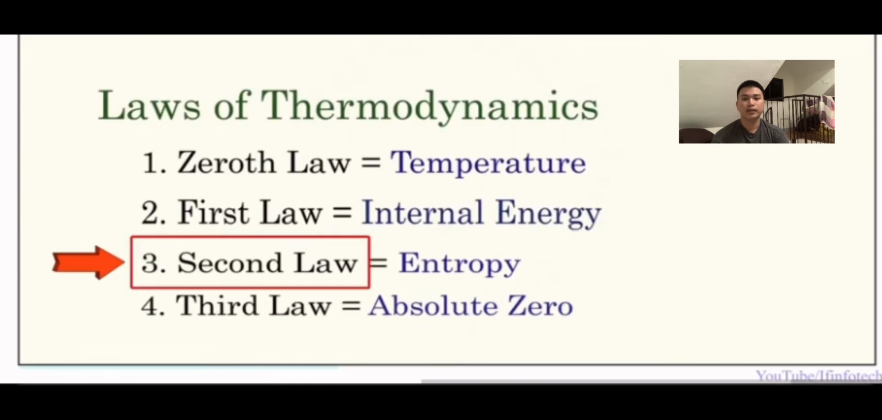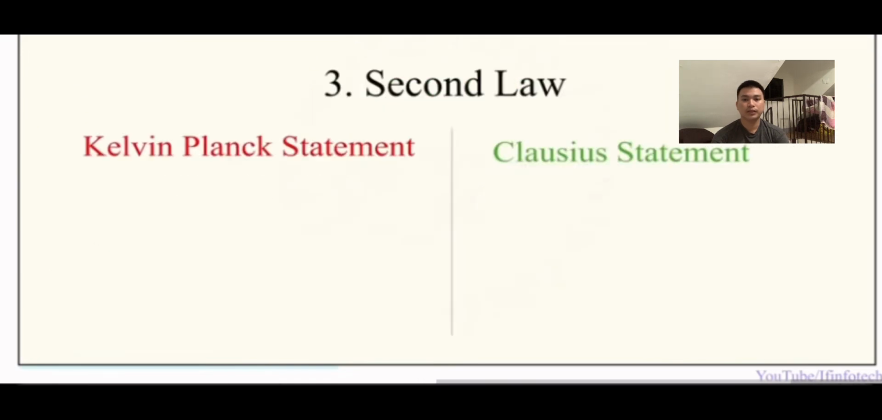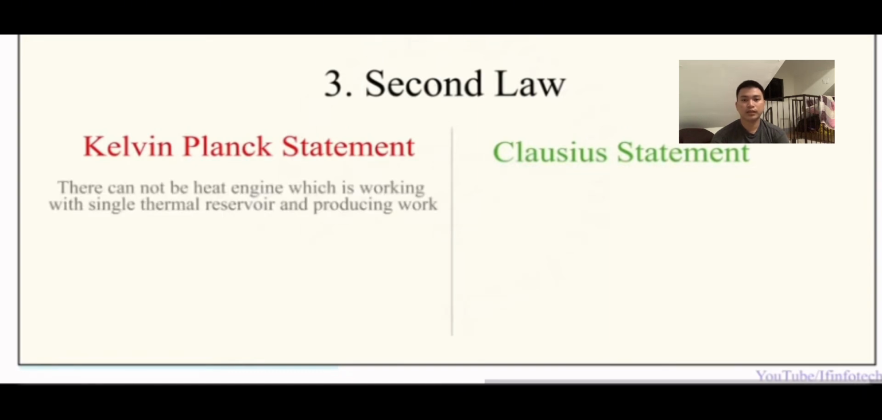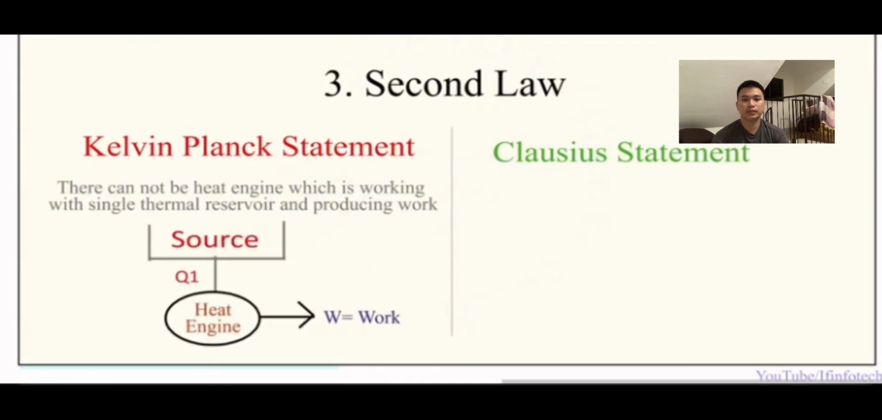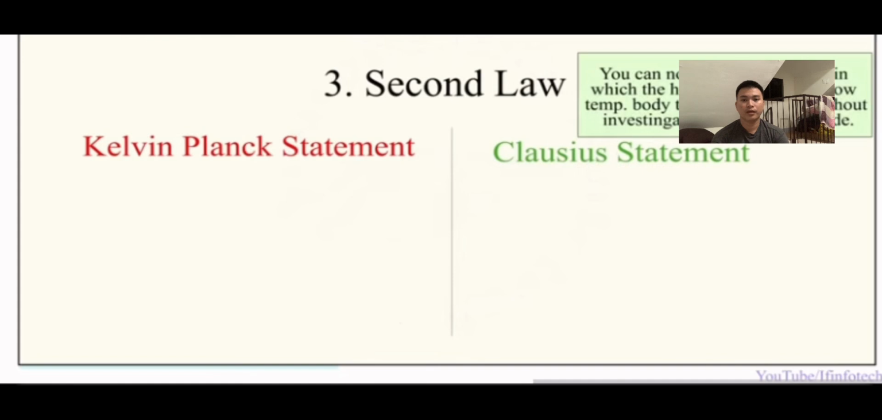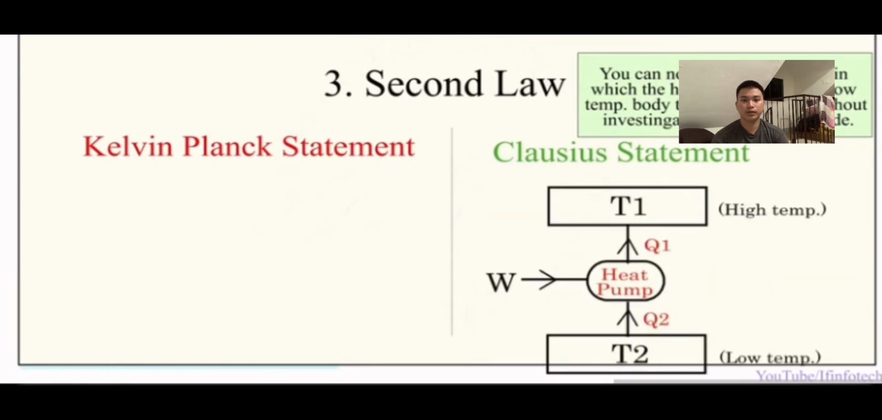Third, we have the second law of thermodynamics. The total entropy of an isolated system can only increase over time or remain constant in ideal cases where the system is in steady state or undergoing a reversible process. Entropy is a measure of disorder or randomness in a system. This law states that natural processes tend to proceed in a direction that increases the total entropy of the universe.